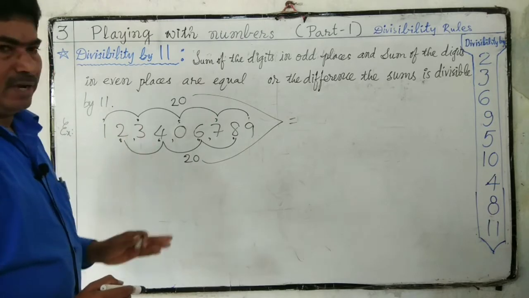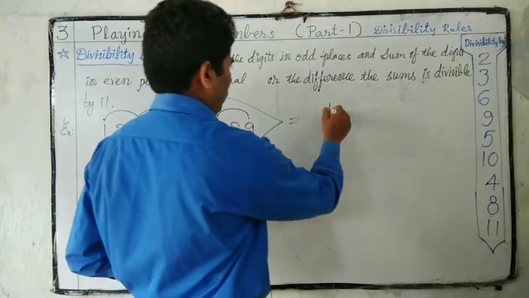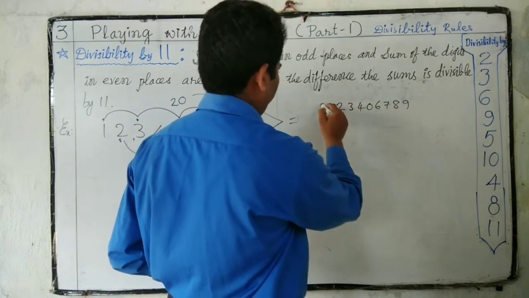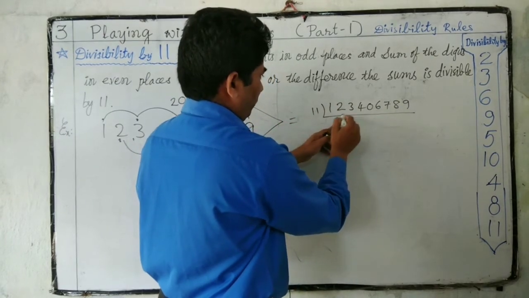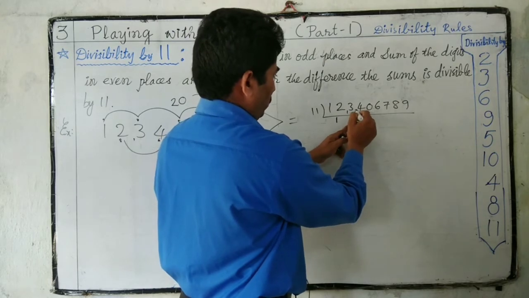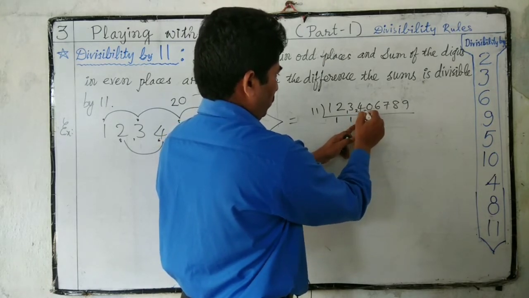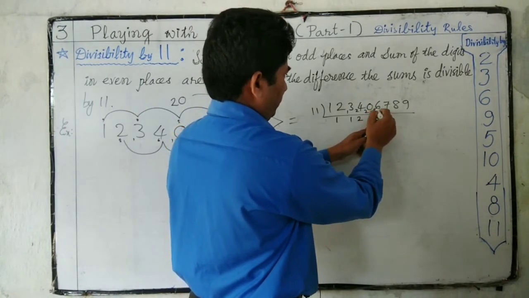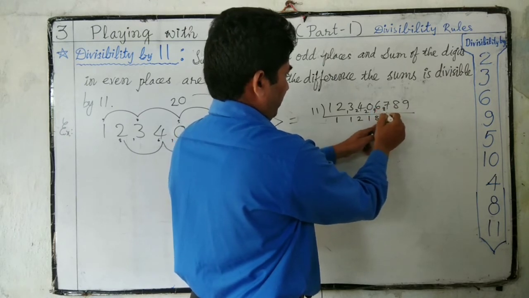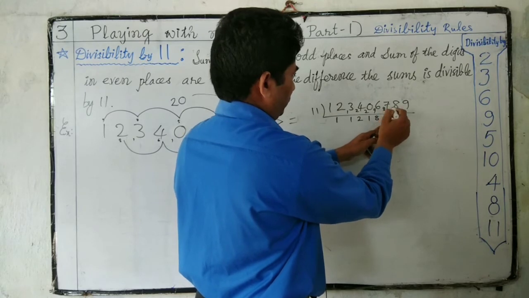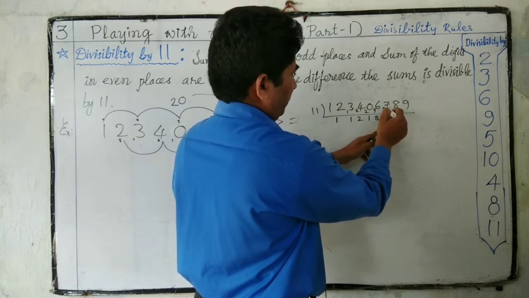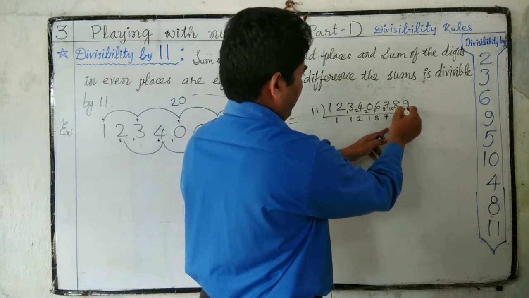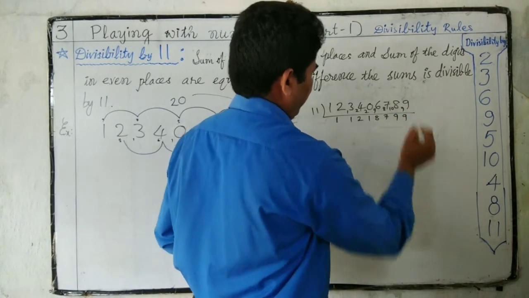We can test by the short division method. 11 ones are 11, 1 remainder. 11 ones are 11, 2 remainder. 11 twos are 22, 2 remainder. 11 ones are 11, 9 remainder. 11 eights are 88, 8 remainder. 11 sevens are 77, 10 remainder. 11 nines are 99, 9 remainder. 11 nines are 99.